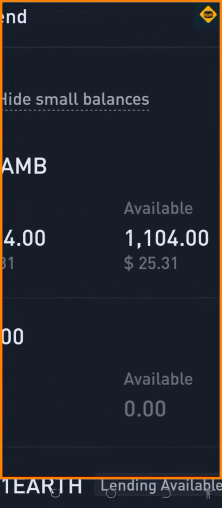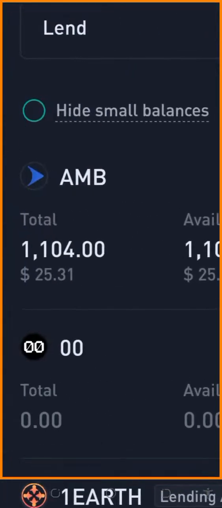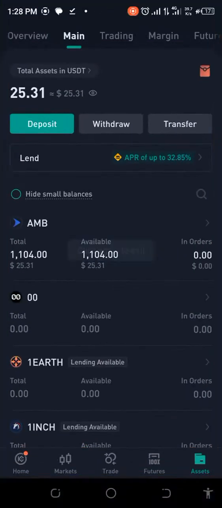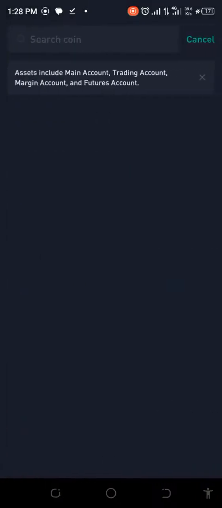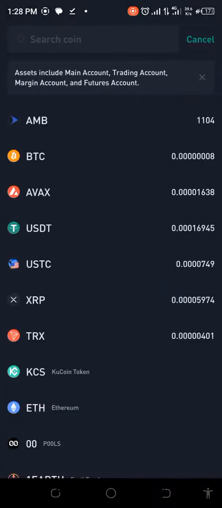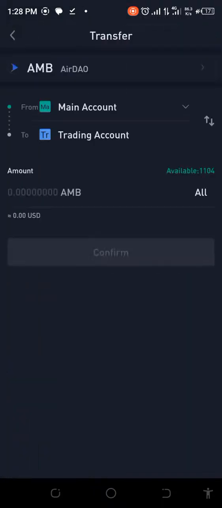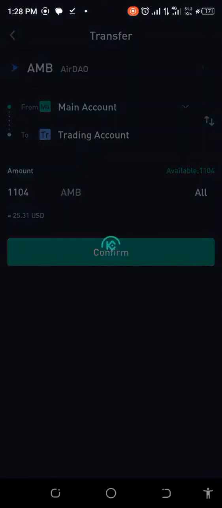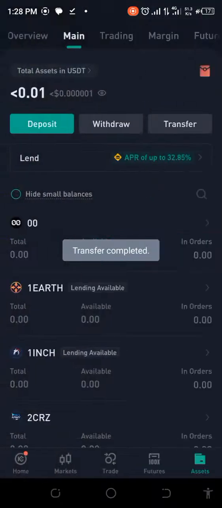As we can see here, this is the amount. We have 1104. So let's go ahead and get this started. Okay, so we need to transfer this quickly to our trading account, which is very, very important. We need to do that quickly. Okay, so we're going to put all, and then we'll transfer. Good. I always like that sound.